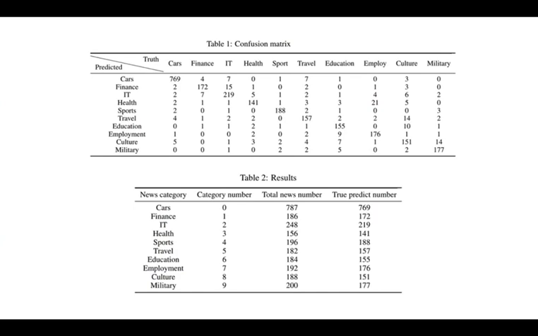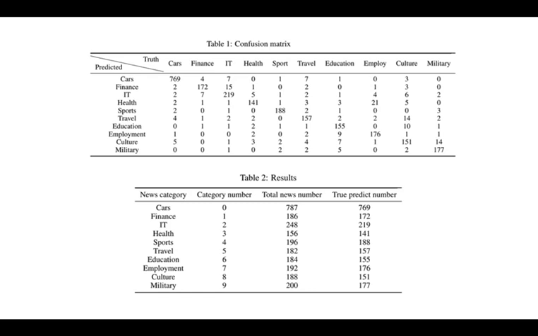Next, let's analyze the experimental results. After training and testing, we obtain the confusion matrix and various evaluation metrics of the model: accuracy, precision, recall, and F1 score. The numbers on the diagonal of the confusion matrix represent the number of correctly classified samples for each news category. Its vertical axis represents the true samples for each news category, which is the ground truth, while the horizontal axis represents the predicted samples.